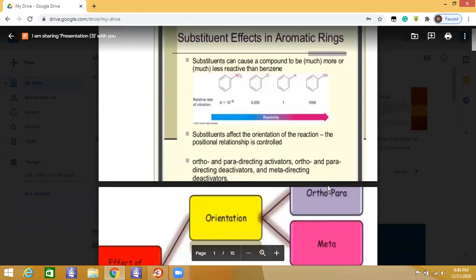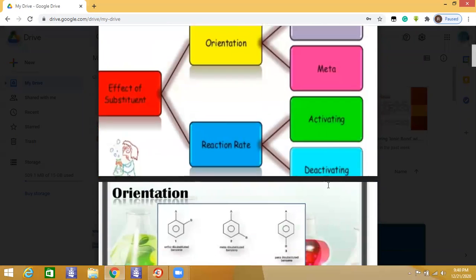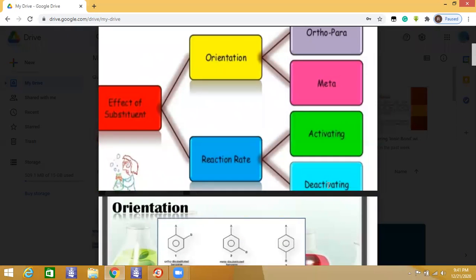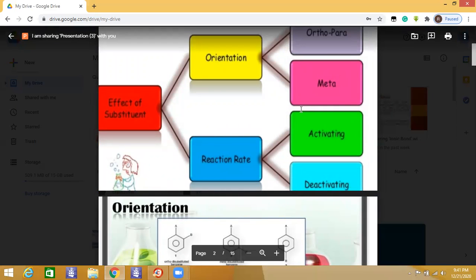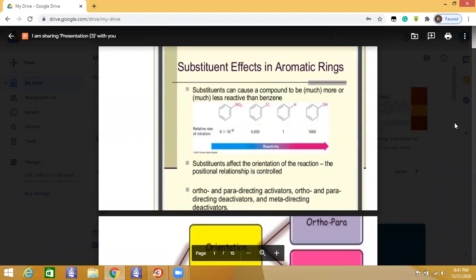So here we get to know how substituents are affecting the aromatic ring, affecting it by orientation or by reaction rate. We have some activating groups which are ortho-para directing and activating. Next I explained the ortho-para directing and deactivating groups, and the third one was meta directing and deactivating.